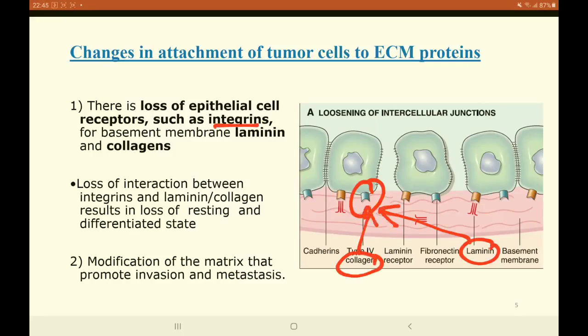So loss of this interaction between collagen or laminin and the integrins is going to give rise to two different situations. One is the loss of the resting state of the tumor cells and the loss of differentiation of the tumor cells. Second, we have the modification of the matrix. Modification of the matrix is also going to help in the process of invasion and metastasis.